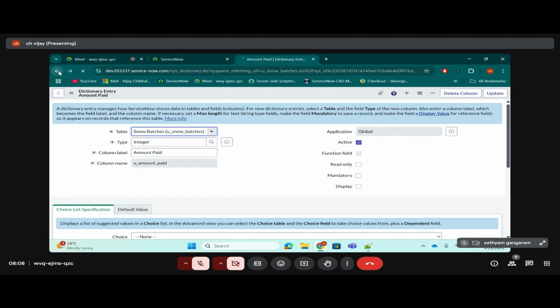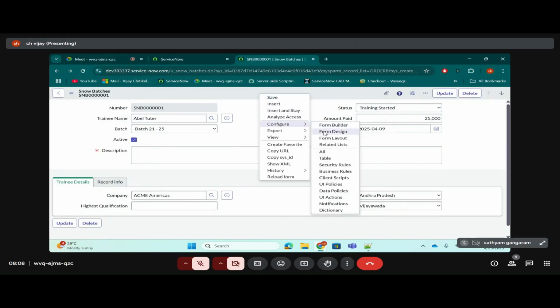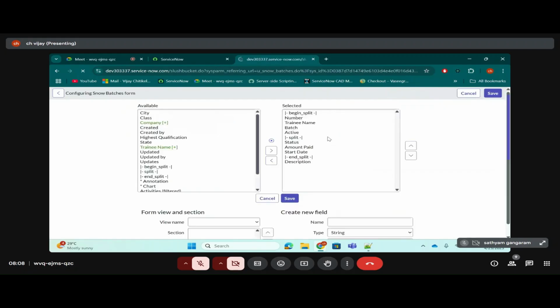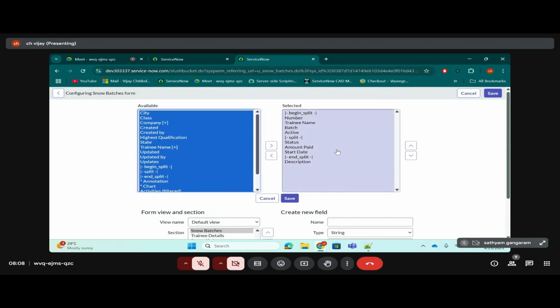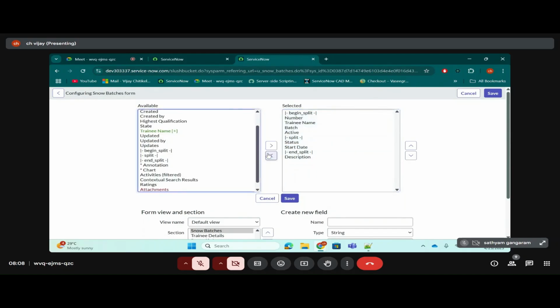You're deactivating the field, not hiding it. I just want to remove it from the form. So simply right click on this header, configure form layout. In the form layout, we have available and selected. Available means these fields are available in the table. When you bring them to the selected, only then they'll display on the form. I'll simply remove the amount paid.